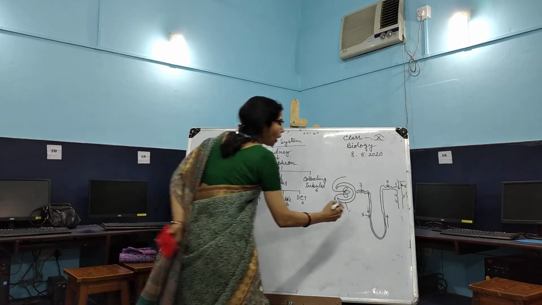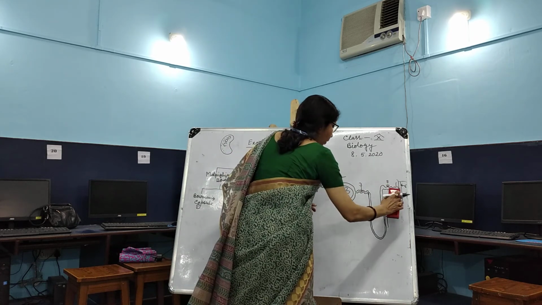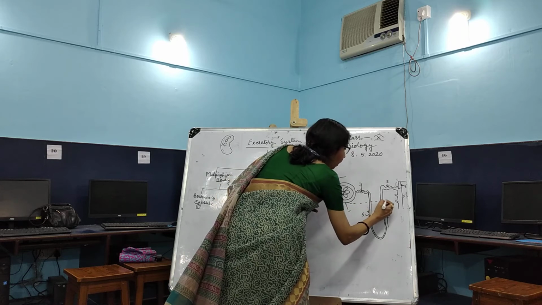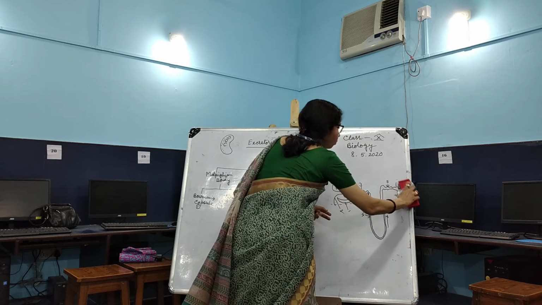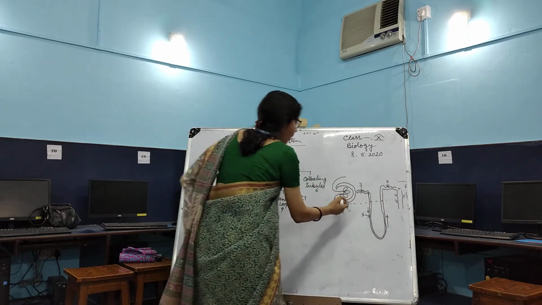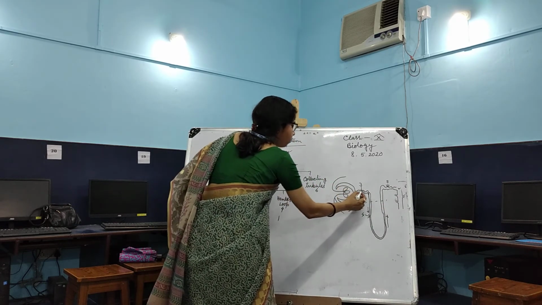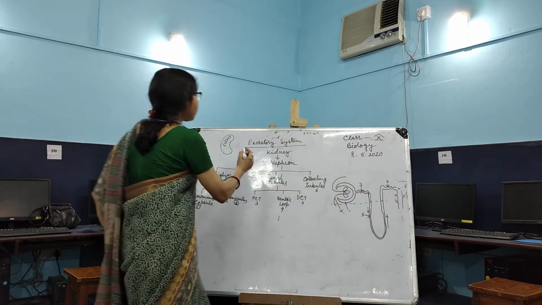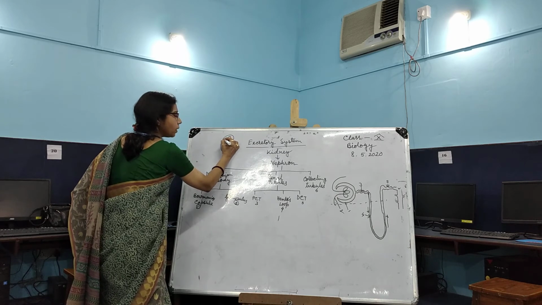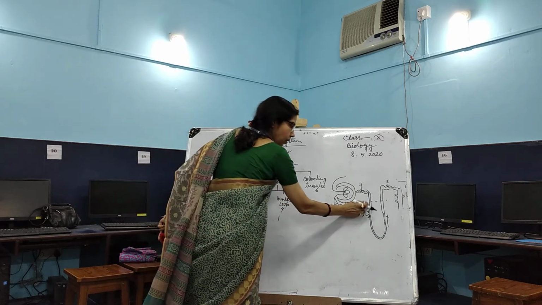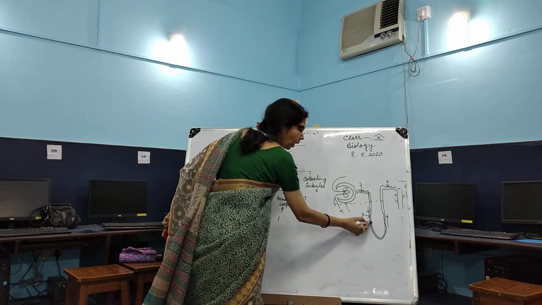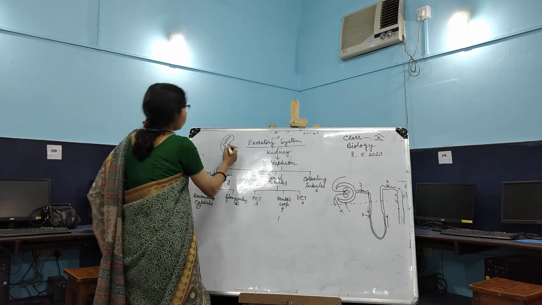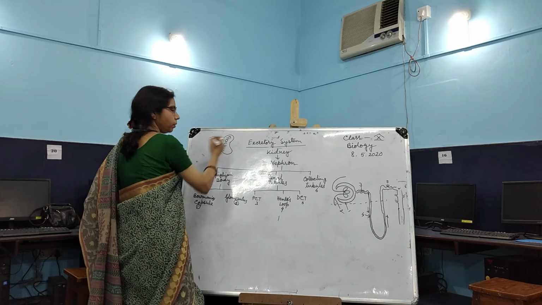One thing we describe below: the Malpighian body, PCT and DCT. These three parts are situated in the renal cortex region. Which parts of the renal tubule are in the medulla? Henle's loop and collecting tubules. They are present in the medulla region of the kidney.